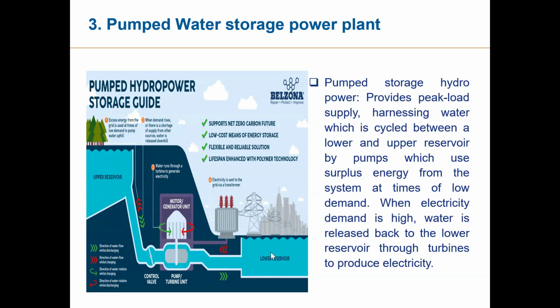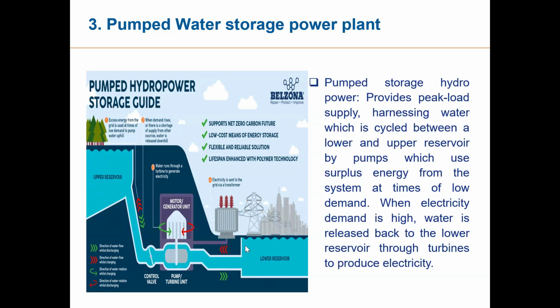That is the best use of the excess electricity produced from the solar power plant. During night time, when there is a shortage of electricity and solar power is not working, the water from the upper reservoir is used and it is stored in the lower reservoir.